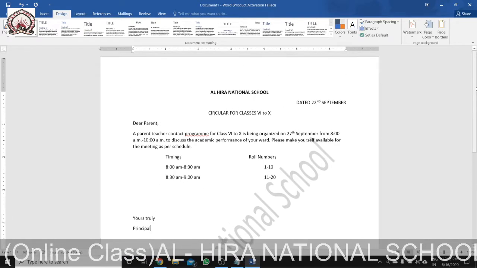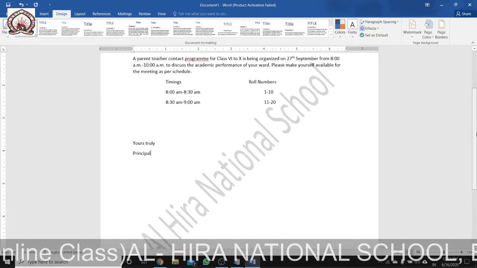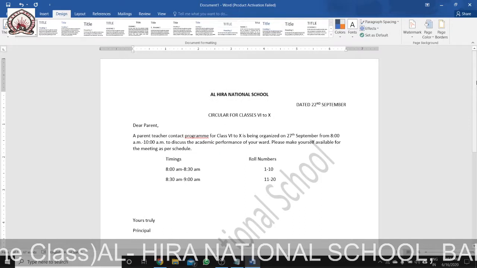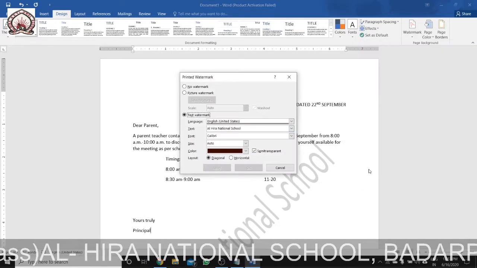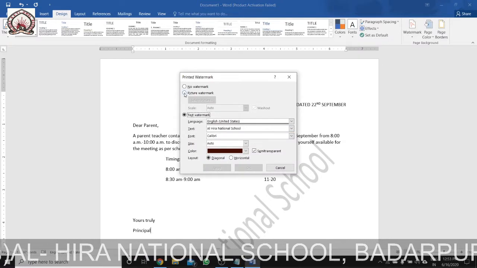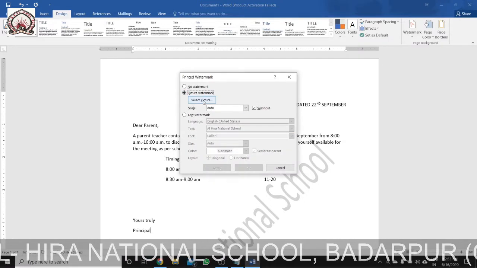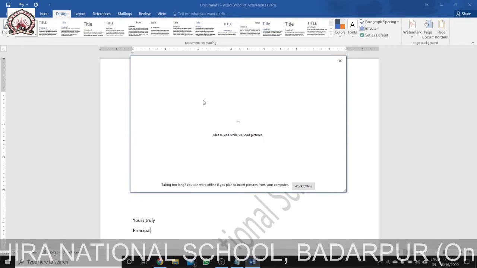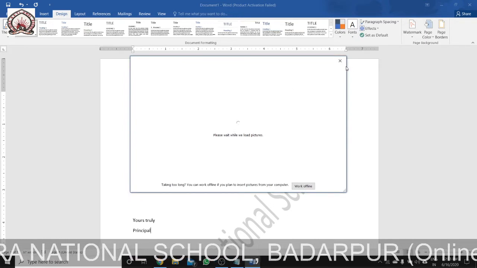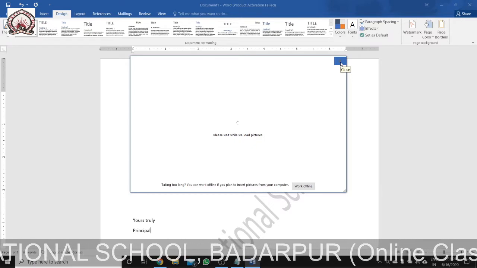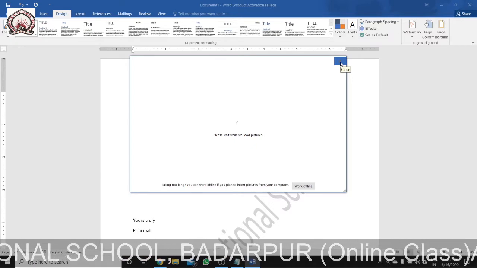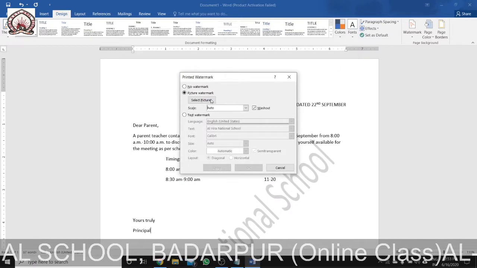If you want to bring a picture as a watermark, you can also do that. How? By clicking on Watermark, Custom Watermark. Then we select Picture Watermark, then select the picture, and I can use a picture that is already there. Let me select picture.